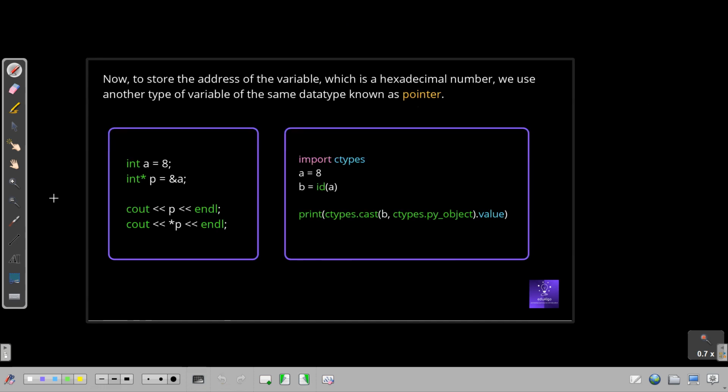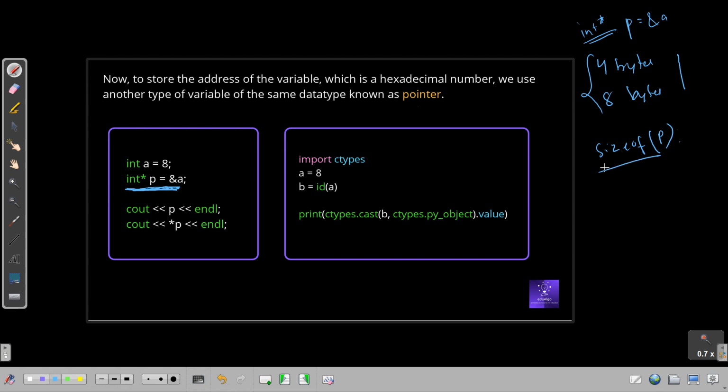Okay, so the thing is, now to store this address of a variable, we are using this pointer. Like you can see, we are using this pointer to store this address. So now you must be thinking, what is the size of this pointer? Now it depends upon your system. In my system it shows 4 bytes. In some systems it shows 8 bytes as well for an integer pointer. So you can check that in your system. How to check that? Use the sizeof operator. Suppose int star p equal to the address of a, then sizeof p. Check that and you will get the size of your integer pointer variable.